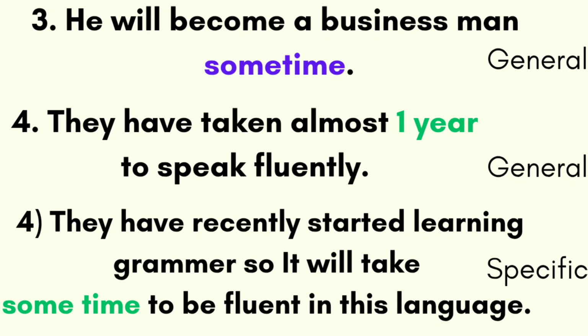They have recently started learning English grammar. So it will take some time to be fluent in this language because they want to learn a lot of concepts, right? If I tell you it will take another 1 year, 2 years, or another 6 months, that becomes specific. But the statement is general. It will take some time to be fluent in this language.